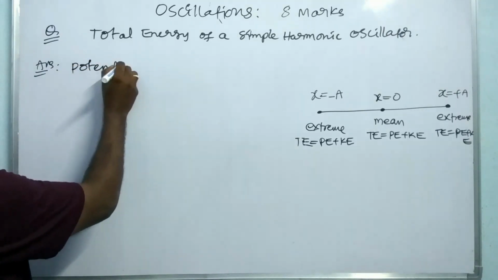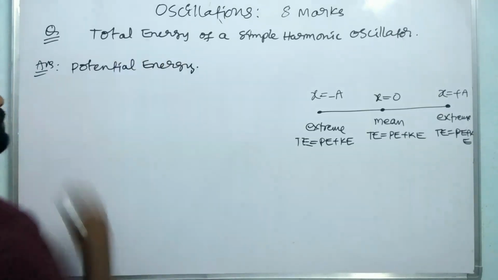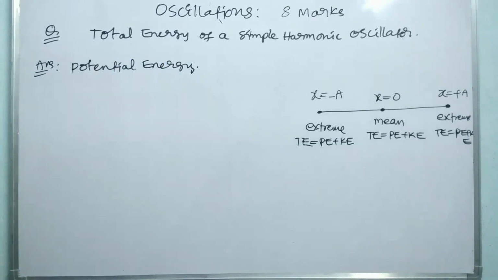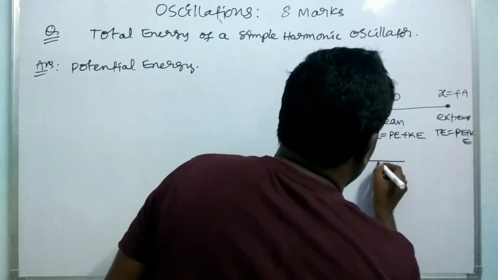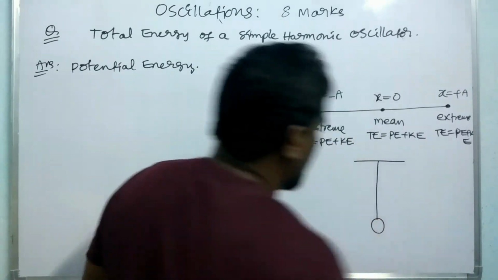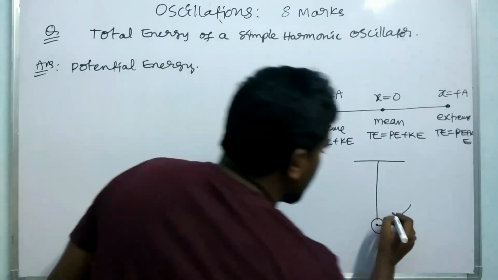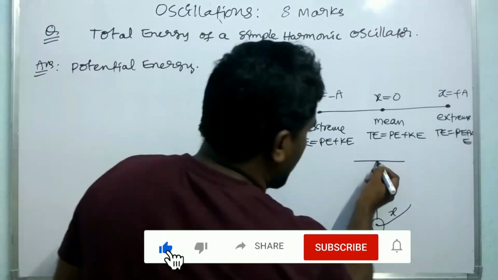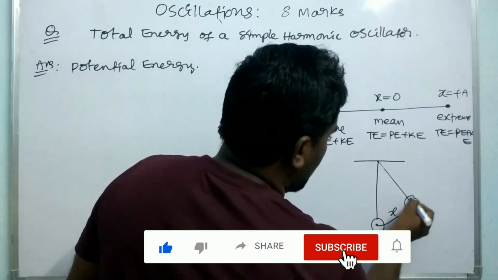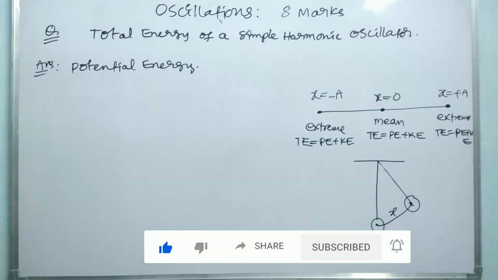Potential energy. Here, for a simple harmonic oscillator, this is a pendulum which can be moved aside by a distance x. To displace it by the distance x, some work is done.